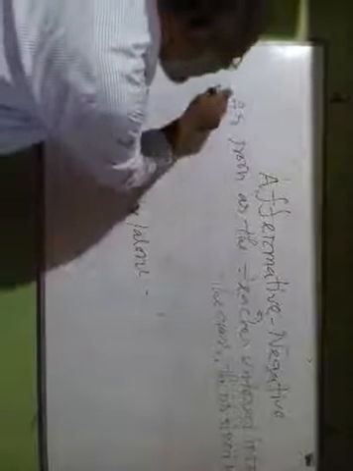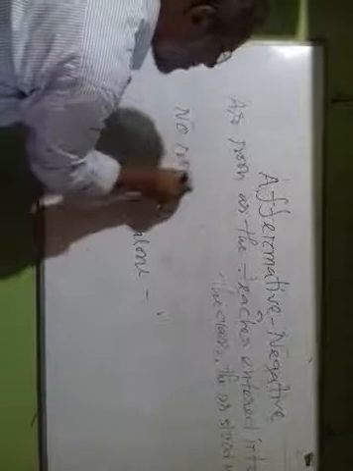This is affirmative form, and if it is indicated to change into negative, first of all we have to write no sooner had, no sooner had in lieu of as soon as. Then the teacher